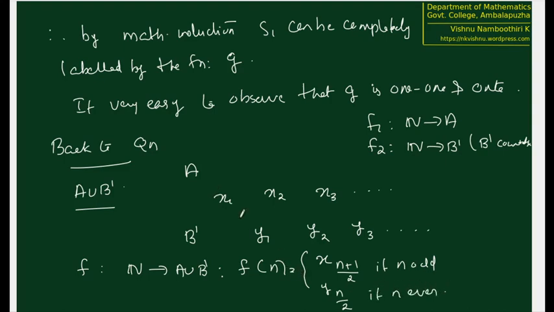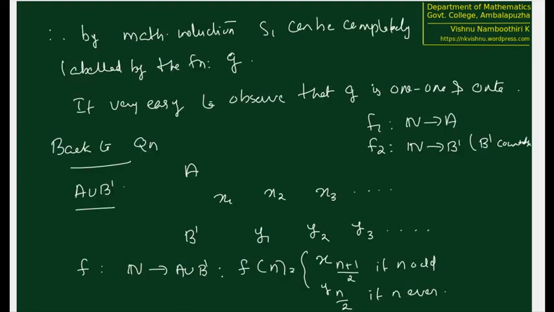So what is f of 1? F of 1 is x1, that is x1 itself. F of 2 is y2 by 2, that's y1. So this is the definition that we have.